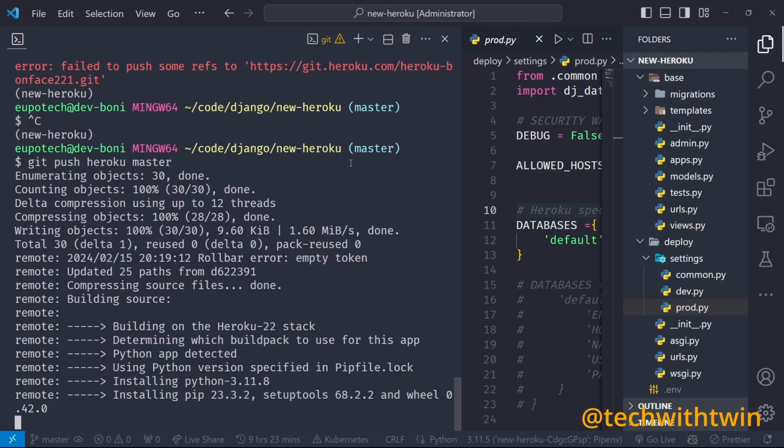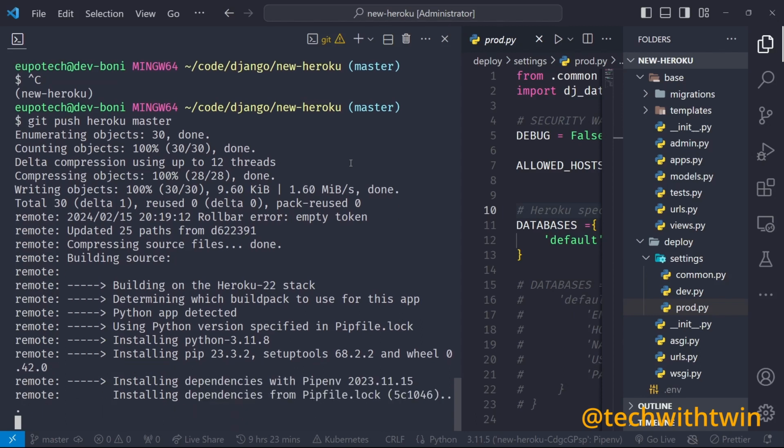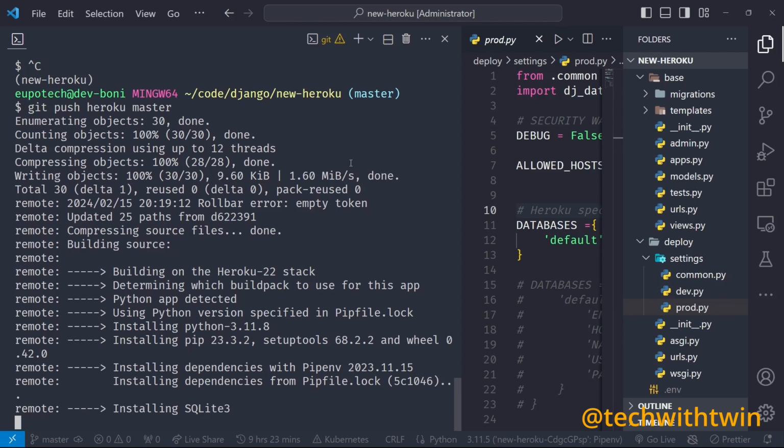So that DJ database URL should pick the database URL that is provided by Heroku and provision that to our application. So let's see. Hopefully it may.